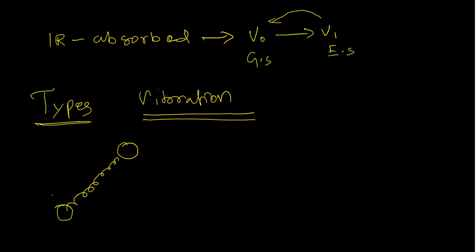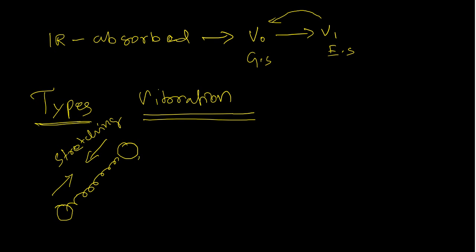This bond can compress or elongate, and therefore this is called a stretching vibration. A bond can stretch or compress, and this kind of vibration is called a stretching vibration.